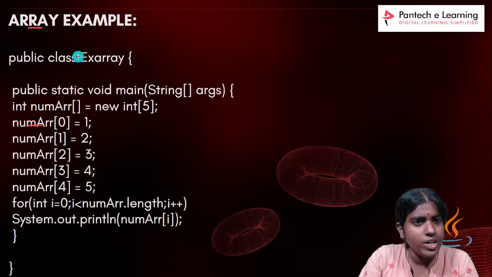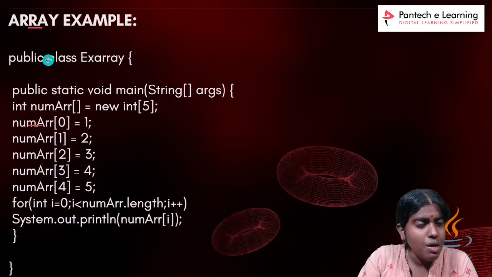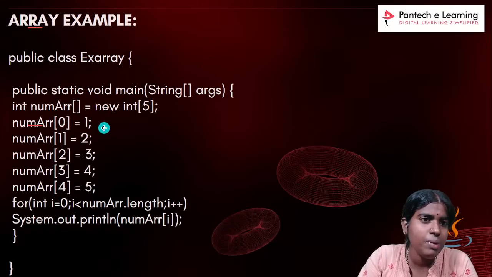So this is one simple array example. Whenever I want to create any new class, I use the class keyword followed by the name of the class. It is prepended by the public access modifier, and I can go for different types of access modifiers. Inside this, the JVM comes in. The program execution always starts from the main method, so I am giving public static void main.